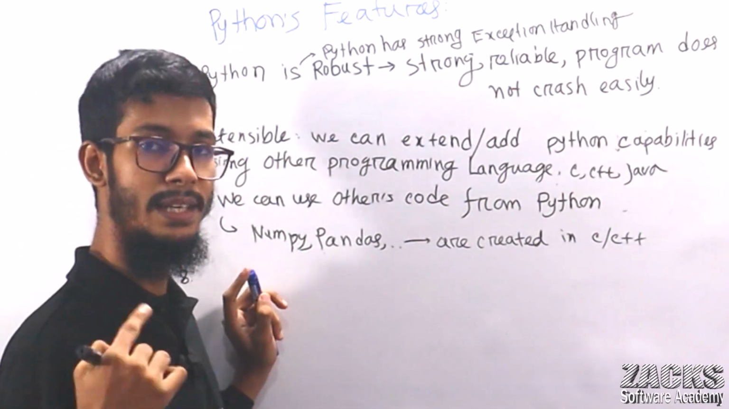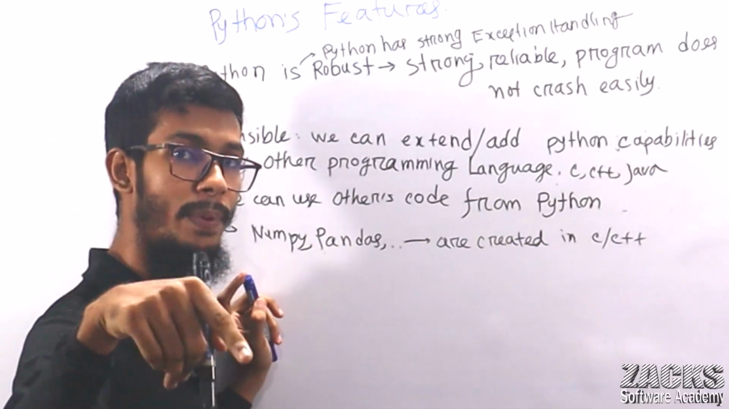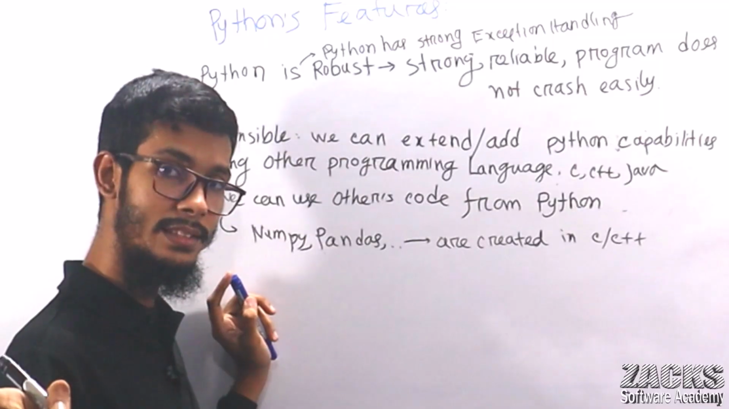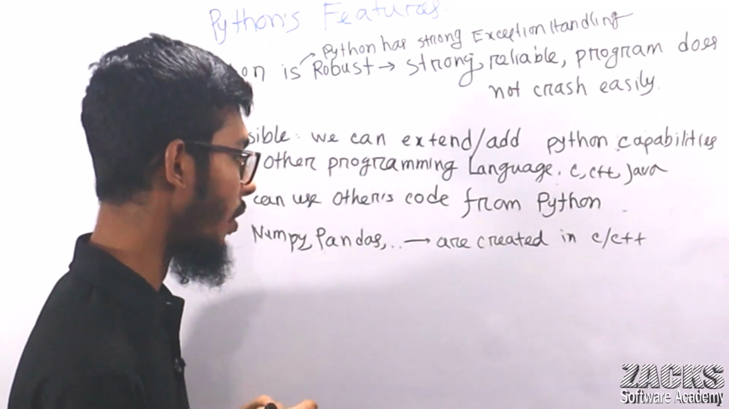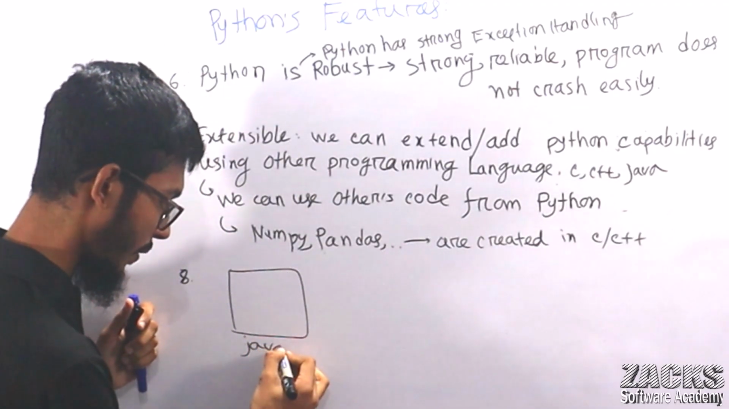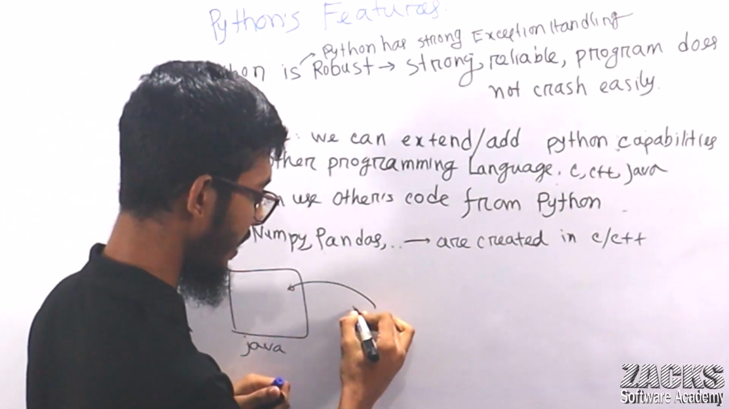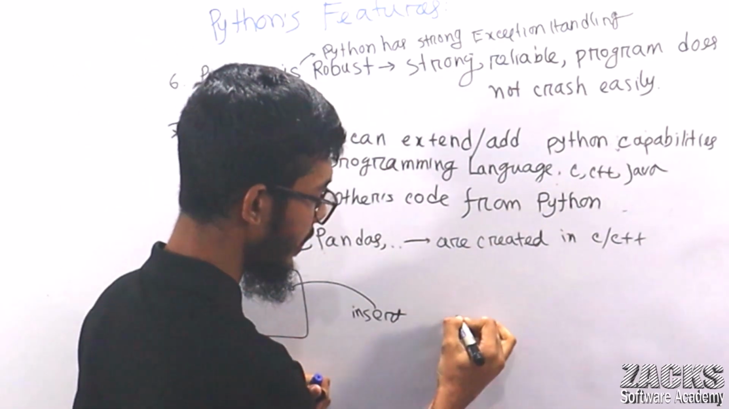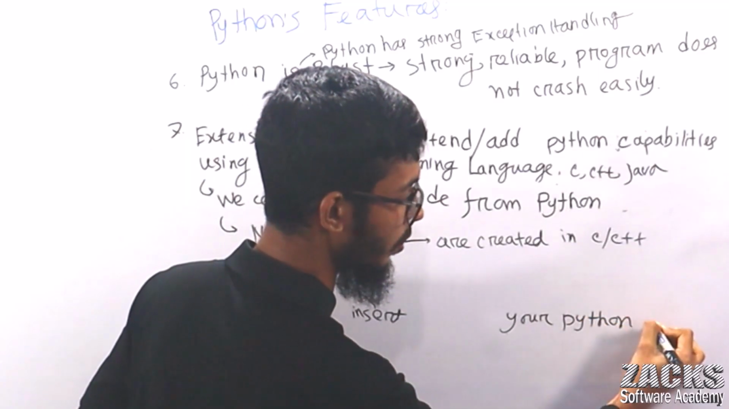In the same way, we can use other programming language code from Python. In the same case, from other programming languages, we can call Python code, right? Have you got the point? Consider this is your Java code. Java code, right? So here you can insert your Python code, right? Insert your Python code. Okay, sir? Python code.